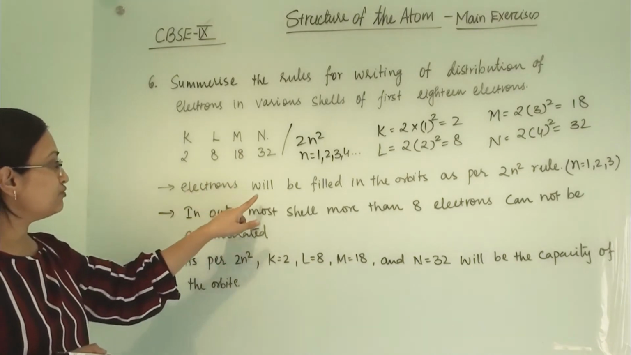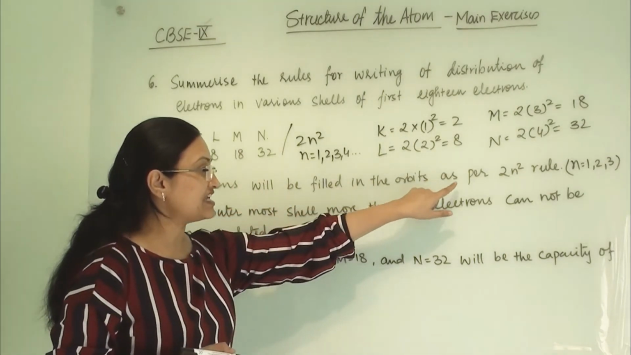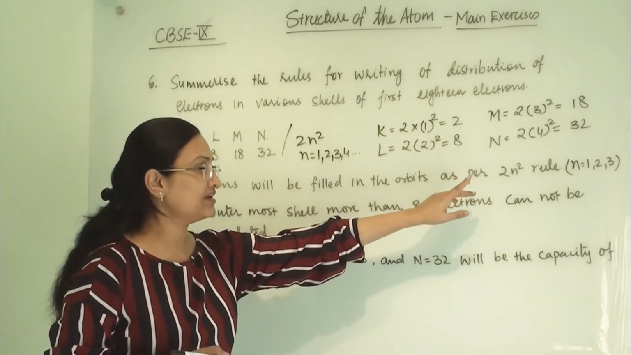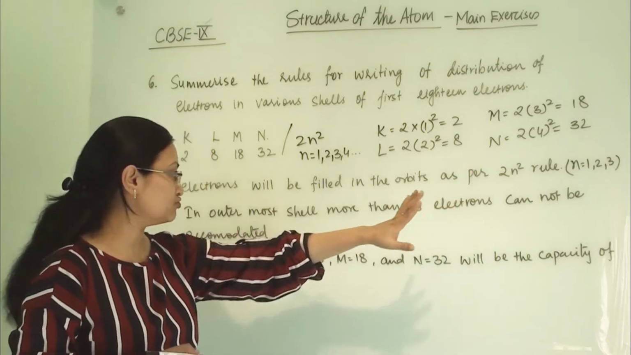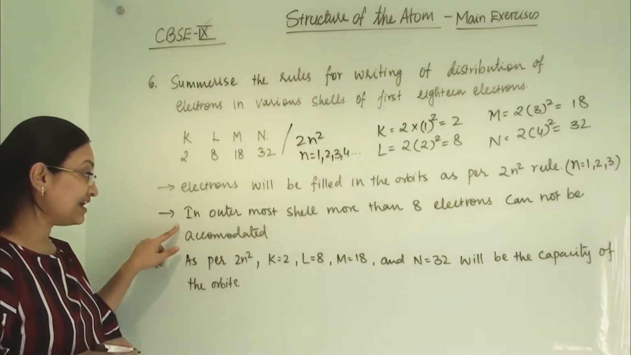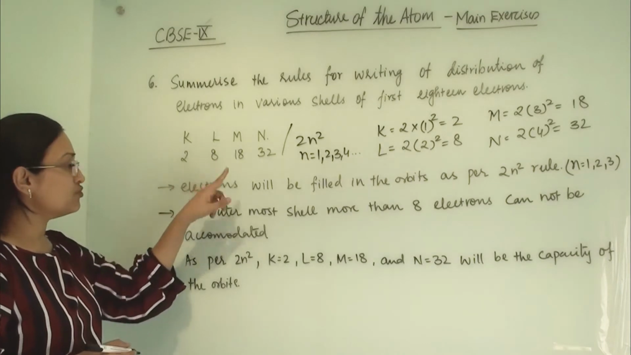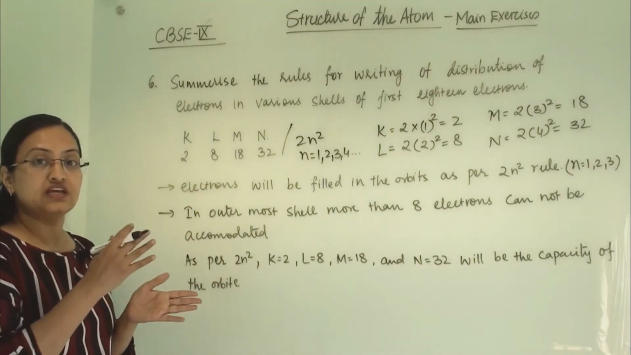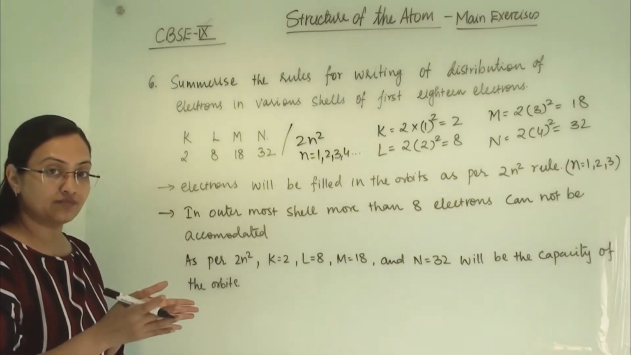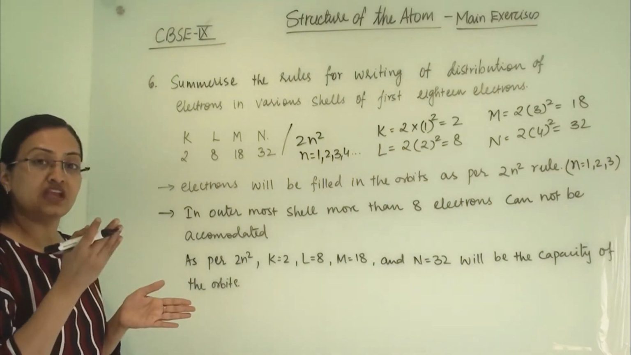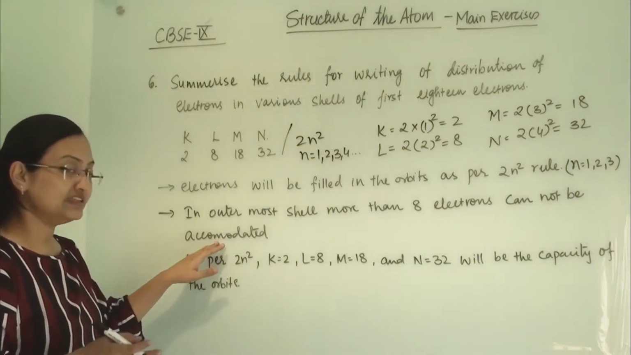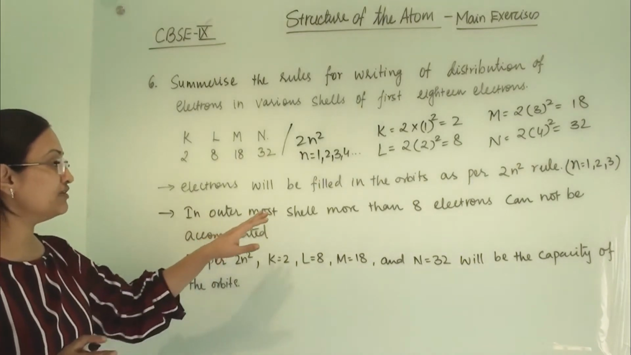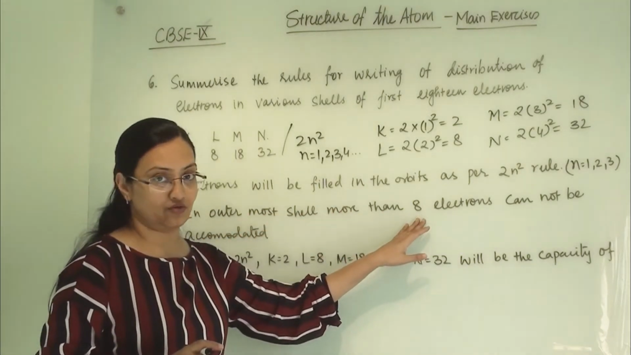Now electrons will be filled in the orbits as per the rule of 2n square, where n we are taking 1, 2 and 3. And the second rule is that in the outermost shell, whenever we are keeping the electrons as per their atomic number, when we reach the outermost shell, in that orbit we cannot fill more than 8 electrons.